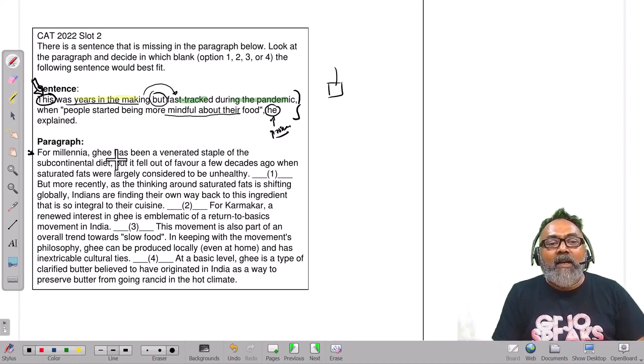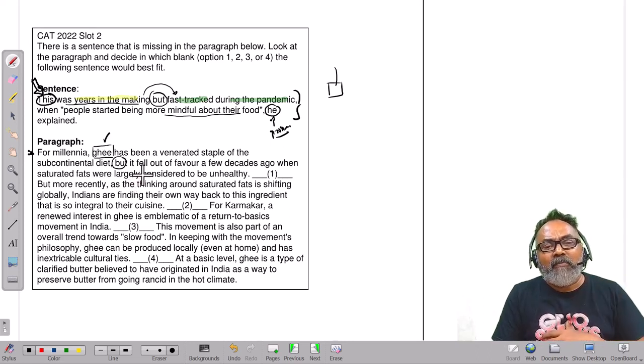For millennia, ghee, okay, now the question is about ghee, has been a venerated staple for the subcontinental diet. But it fell out of favor a few decades ago when saturated fats were largely considered to be unhealthy. Okay, ghee once upon a time was awesome, but these days is gone. But we can't fit it in here. We don't have a he. Okay, so 1 is definitely gone.